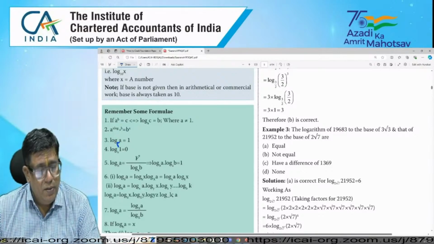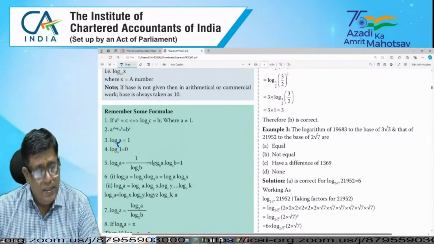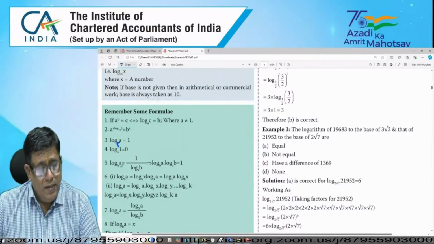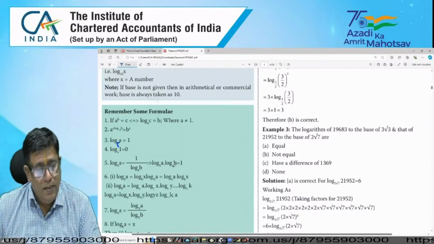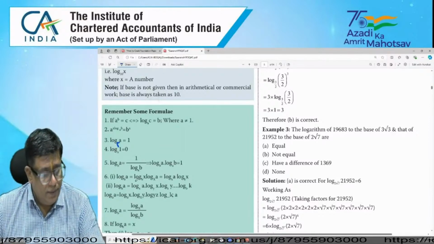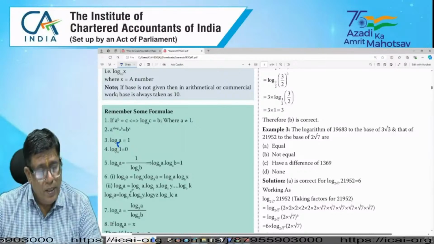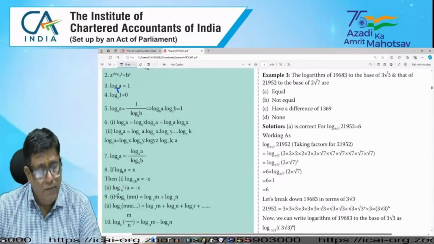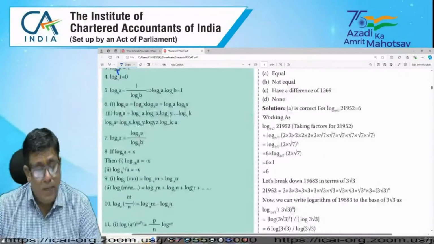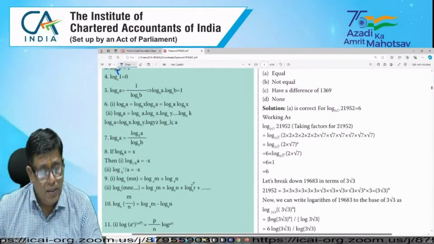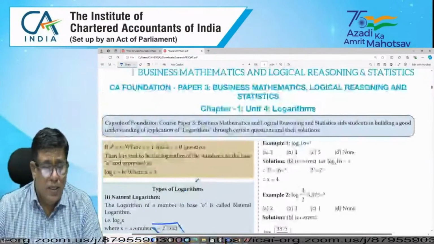Log A base B equals, reversely we can write, 1 by log B base A. Conversely, if you multiply these two, log A base B into log B base A equals 1. These are the important formulas, with the help of which we can use multiplication, addition, and all these properties. Please look at how these are used in the examples also.